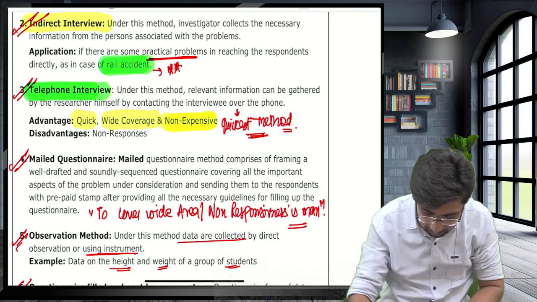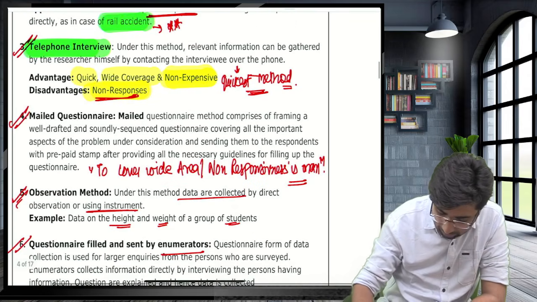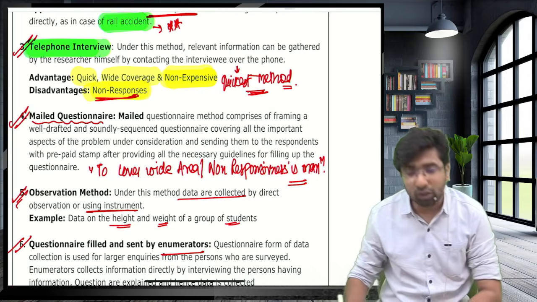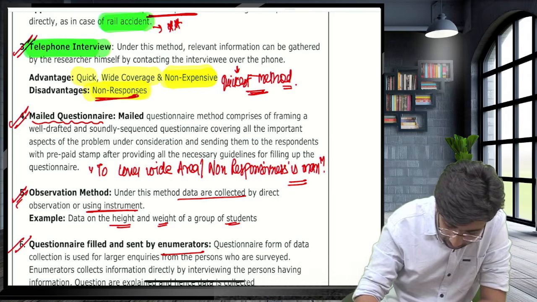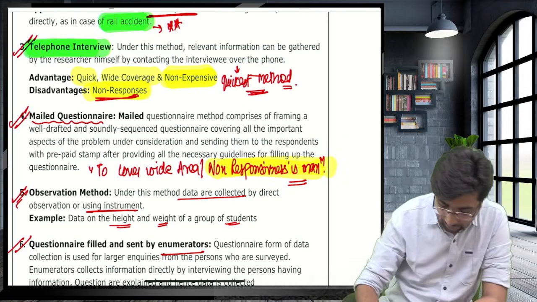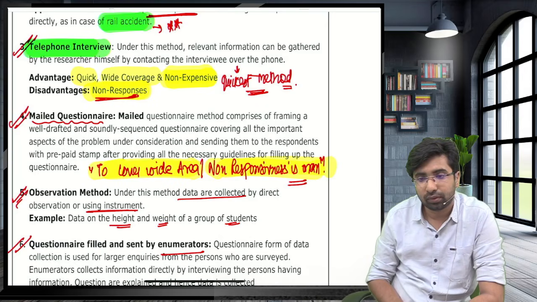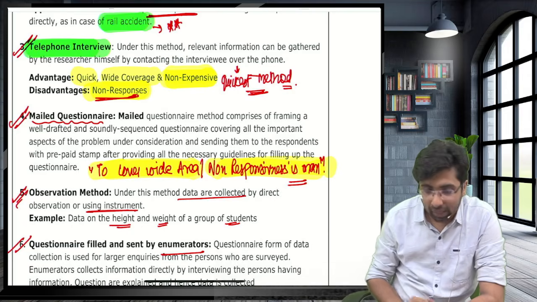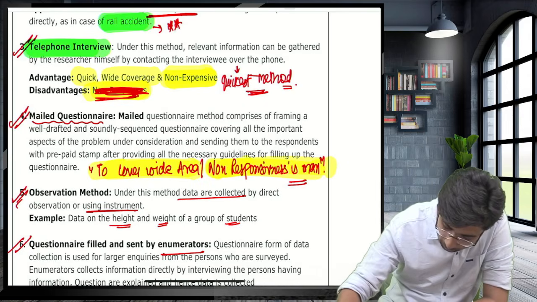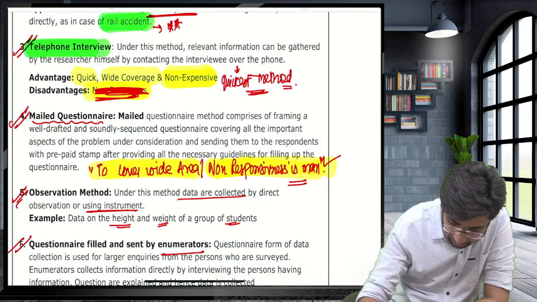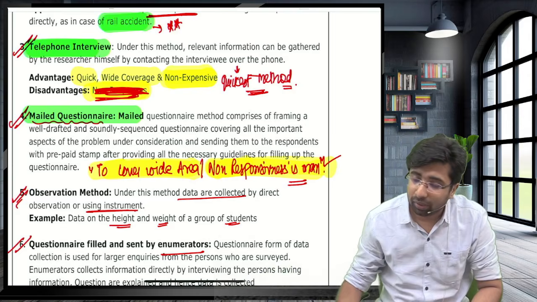Very cheap, non-expensive method. Disadvantage: there is also non-response, but non-responsiveness is highest in case of mailed questionnaires. If the question comes, non-responsiveness is higher not in telephone, it is higher in mail. But yes, this gives you wide coverage, more wide coverage than telephone. Guys, Maria, you have to keep this in mind. Non-responsiveness is maximum in mailed questionnaires, and mailed questionnaires also give you the wide coverage.